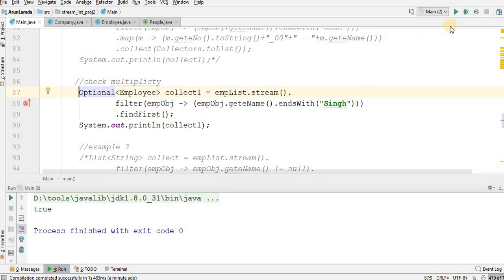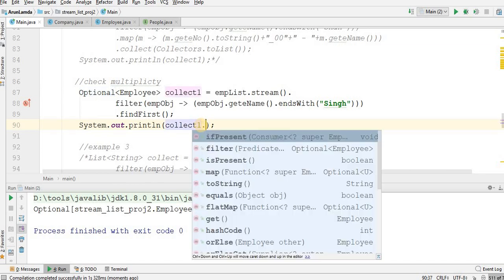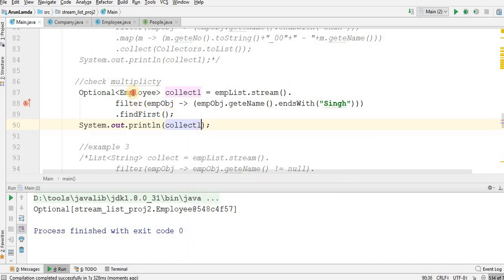Okay, now let me go and run this for you. It is giving me some object here. Let me go back here. collect one dot isPresent, map, toString, flatMap. Okay, this Optional has something with Employee. So can I cast it? Let me go and do this for you.